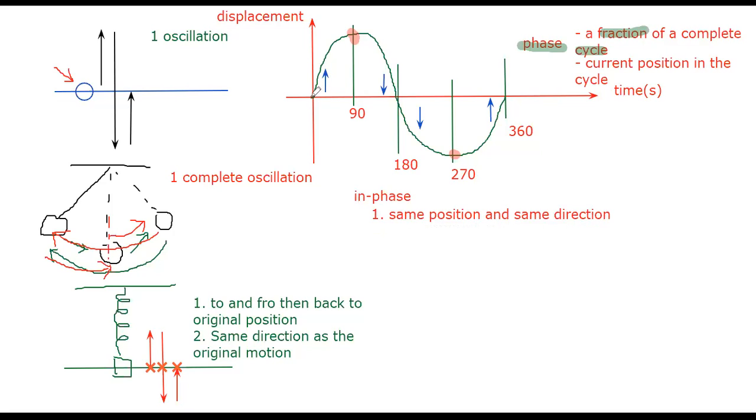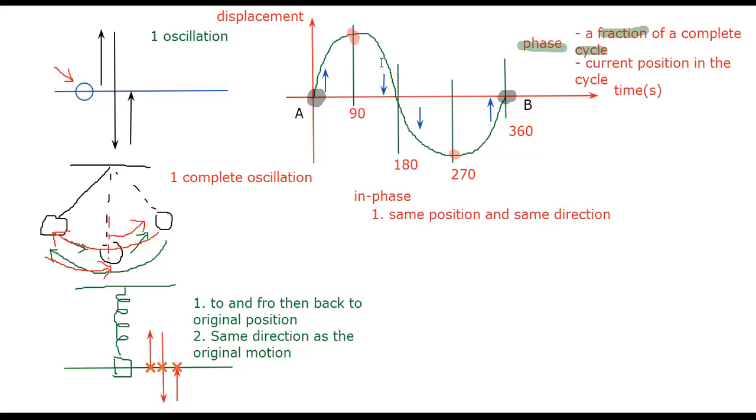Now let's say I take this particle over here and call it particle A. At this current instant of time, it is moving up and its position is at 0, right? Now you can compare with another particle in the wave. Say the particle is over here, this one, and we call this particle B.